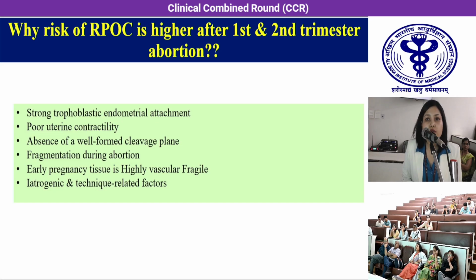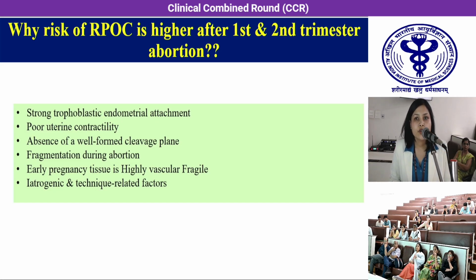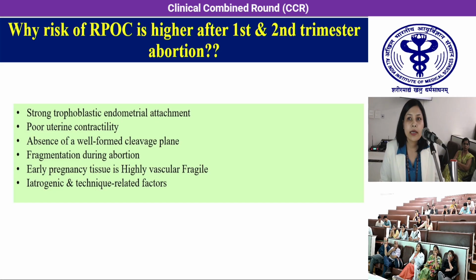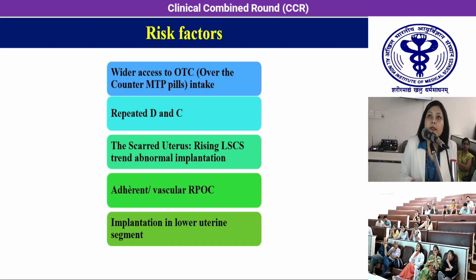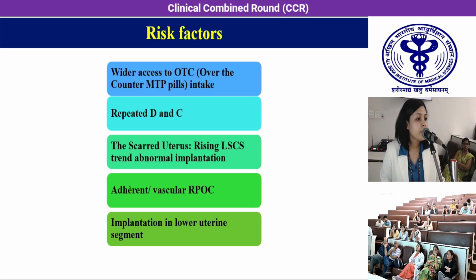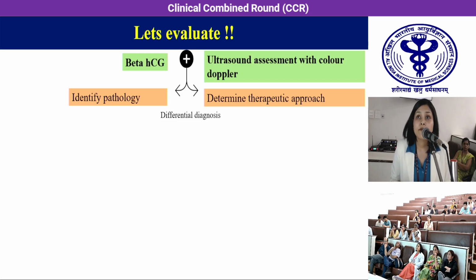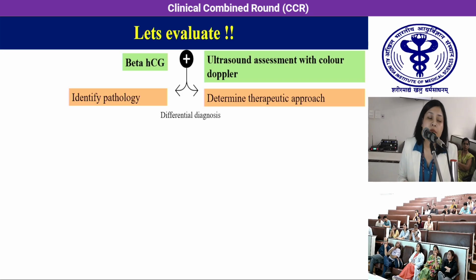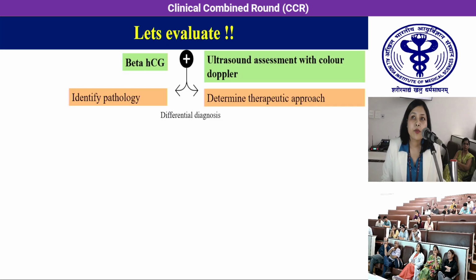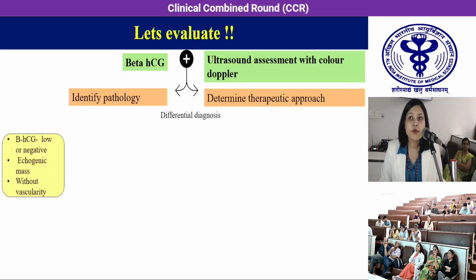Early pregnancy tissue is also highly vascular and fragile, with superadded iatrogenic and technique-related factors. The most common risk factors here are repeated dilatation and curettage and the rising LSCS trend leading to abnormal implantation. Now, after clinical history and evaluation, we proceed with the beta HCG and an ultrasound assessment with color Doppler to identify the pathology and determine the therapeutic approach, which brings us to a few differentials.